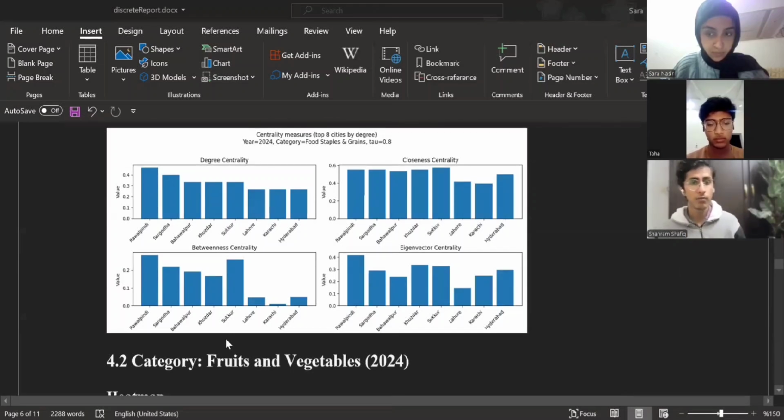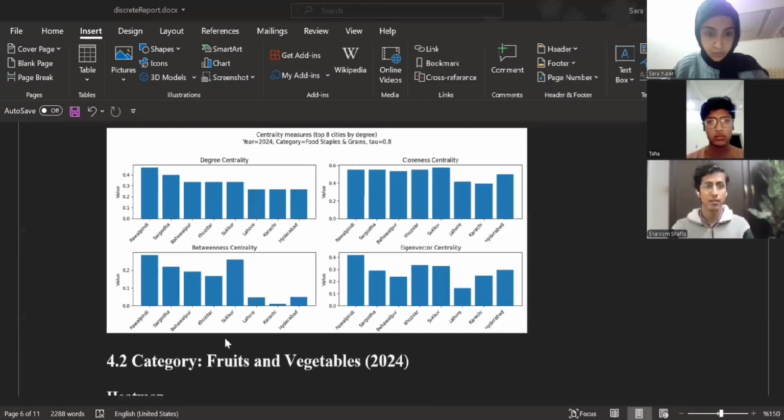Moving on, now I'll talk about the centrality measures. To understand influence within these networks, we computed degree centrality, closeness centrality, betweenness centrality, and lastly, eigenvector centrality. Degree centrality tells how many strong links a city has, closeness centrality is how close a city is to all others, and betweenness centrality tells how often it lies on shortest paths. And lastly, eigenvector centrality tells the connectivity to already influential cities.